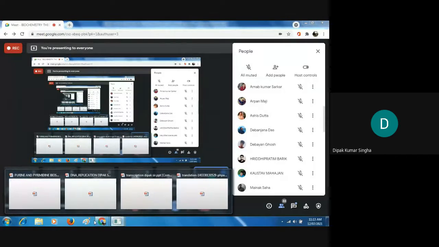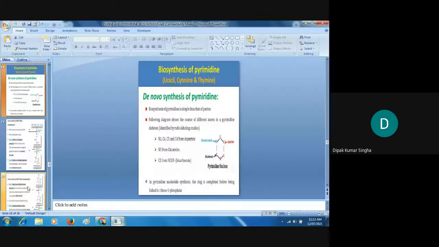Next, another biosynthesis: pyrimidine. This is the synthesis of purines, for adenine and guanine, and the other bases are the pyrimidine bases like cytosine, thymine, and uracil. And how do we synthesize them?